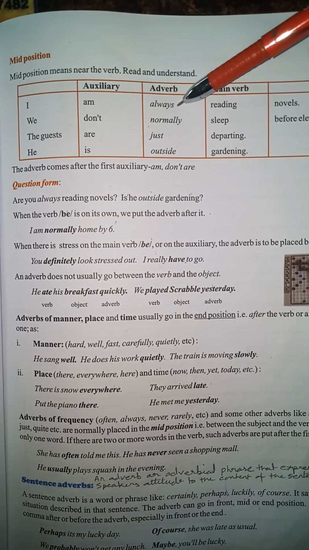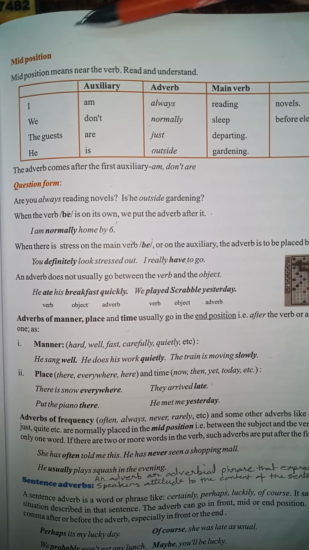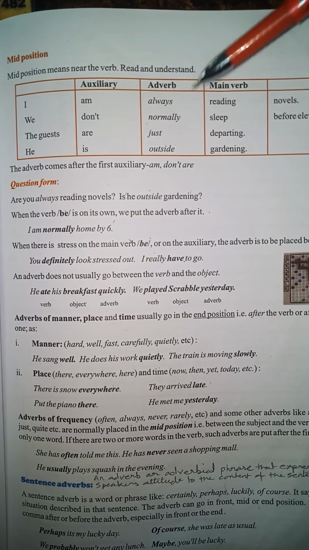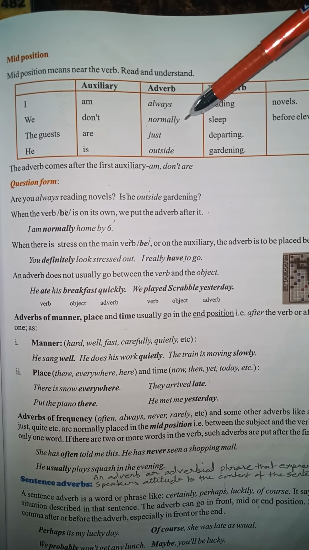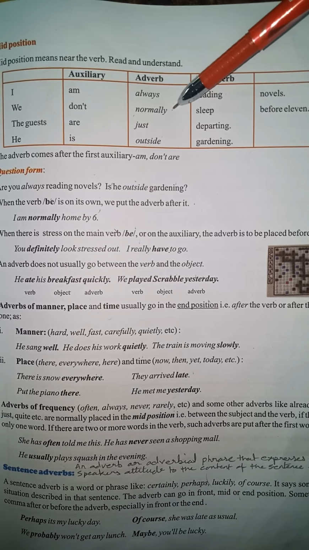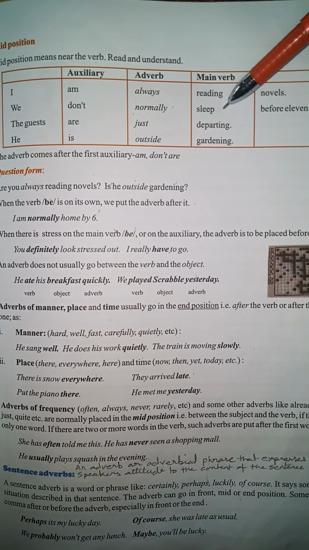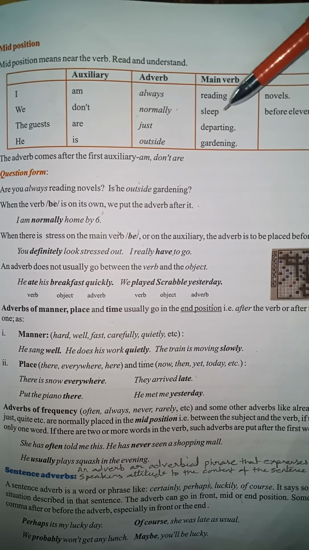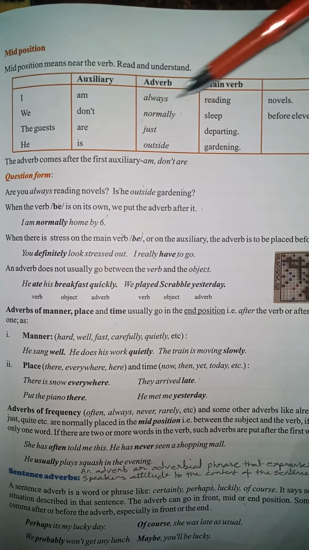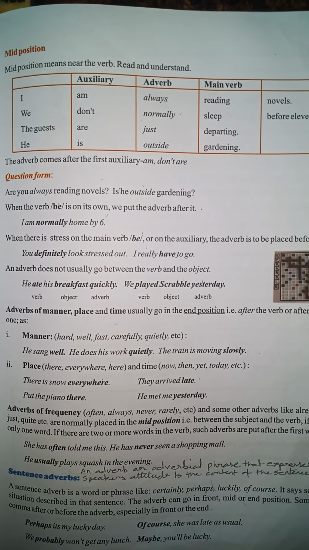So here always is our adverb. We are subject again, don't is our auxiliary verb, and this is our adverb normally which is placed in the center. It is in the middle position. And this is our main verb, sleep. We don't normally sleep before 11.